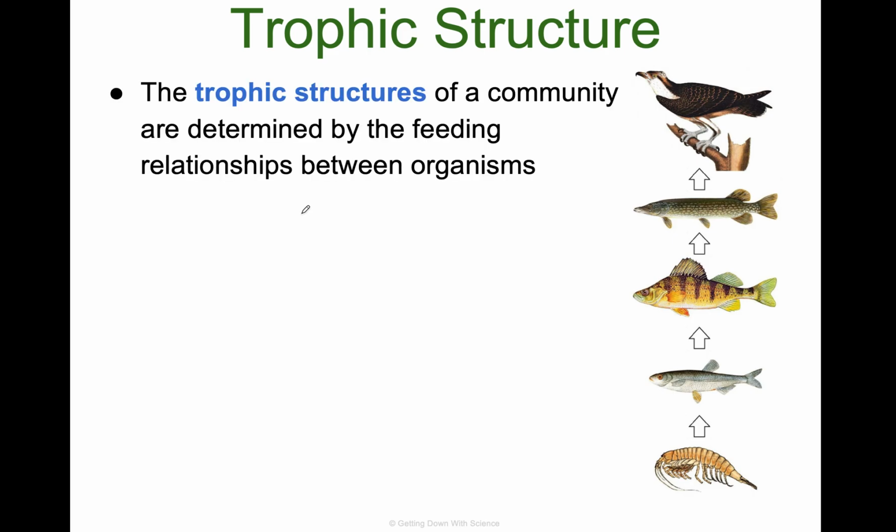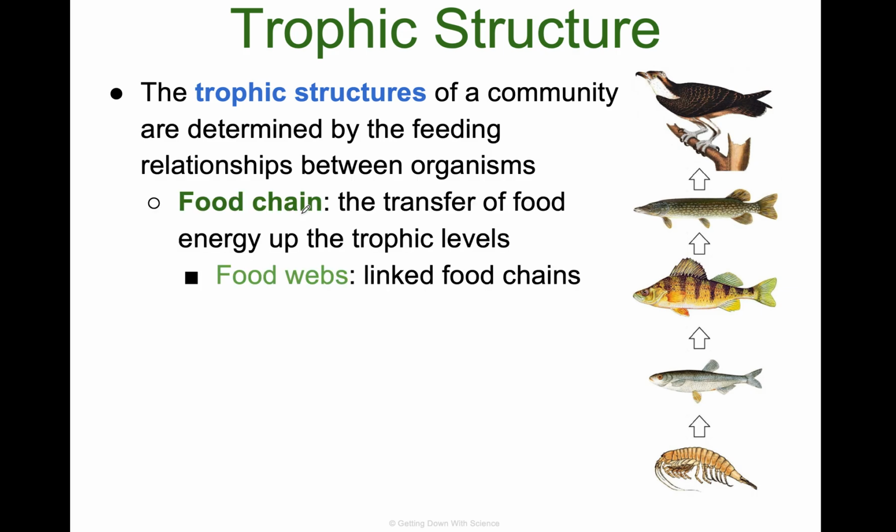So the trophic structure of a community is determined by the feeding relationships between organisms. It's a food chain, but it's really more of a food web. I'm sure you've heard food chain before, where the transfer of food goes up the trophic levels. So you start down here with this little brine shrimp. Brine shrimp is eaten by the fish. Bigger fish eats that fish. Even bigger fish eats that fish. Finally, the bird eats the fish.